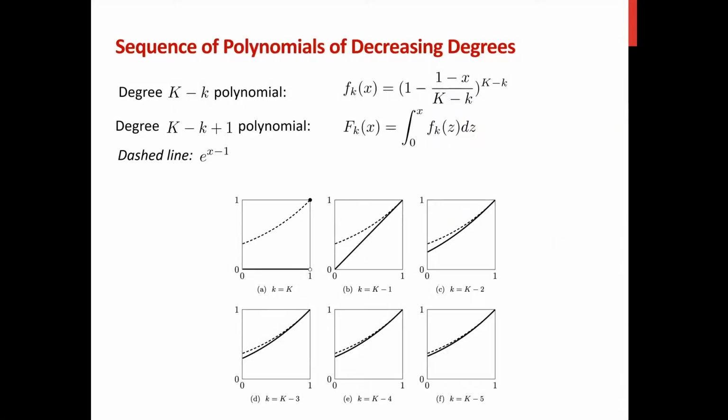When we are moving from a two-stage instance to a general k-stage instance, then we should consider polynomials of decreasing degrees. In those plots, the solid line corresponds to the small f. And let me remind you that the regularizer capital F will be the integral of the small f. And the dashed line will correspond to the exponential function, which is used in the balance algorithm.